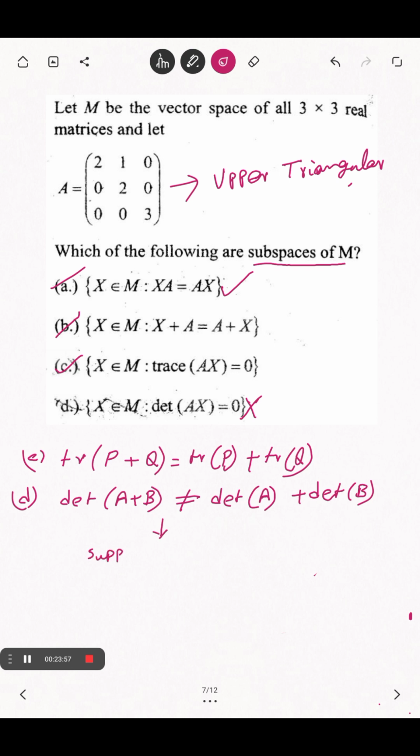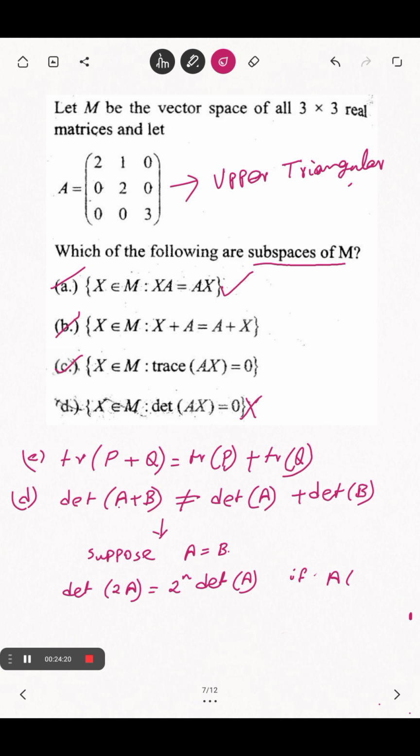Suppose A equals B. The determinant of 2A equals 2 to the power n times determinant of A. Please note, this A is not the same as this A; it is different.